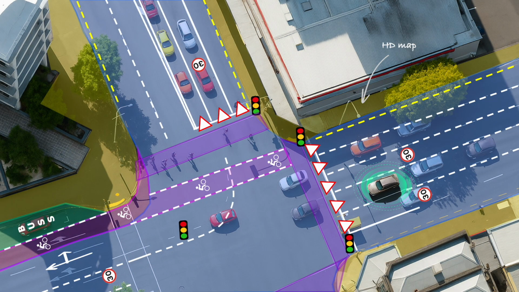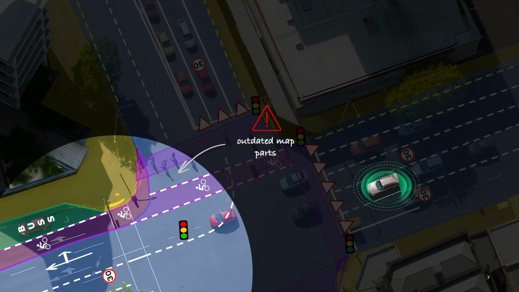An alternative is to rely on HD maps. Once localized within them, we gain access to rich pre-computed knowledge. However, HD maps come with their own problems. They can quickly become outdated in our ever-changing dynamic world, and they're expensive both to acquire and to maintain.